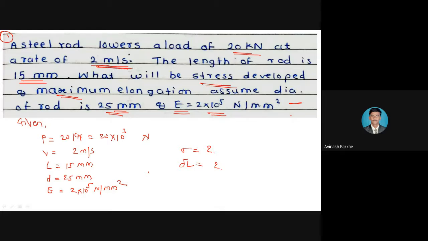So I use the kinetic energy formula: kinetic energy is equal to 1/2 mv square. Mass is not given, therefore the same formula becomes kinetic energy is equal to 1/2 into P upon g into v square.